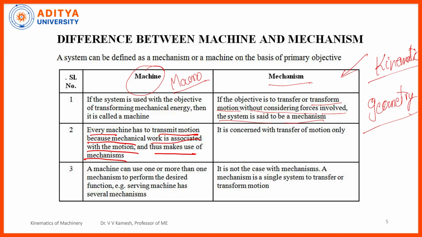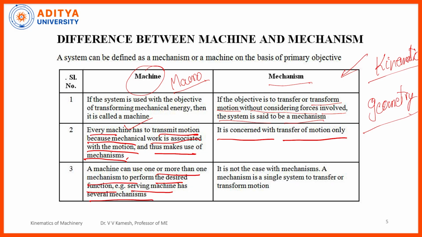By using the mechanisms only, a machine will be made. Next one, the mechanism is concerned with the transfer of motion only. So, it may be rectilinear, it may be curvilinear, or it may be a rotation, or it may be a general plane motion, which is a combination of translation plus rotation, right? And the third difference you can observe, a machine can use one or more than one mechanism to perform the desired function. That is, a serving machine has several mechanisms.